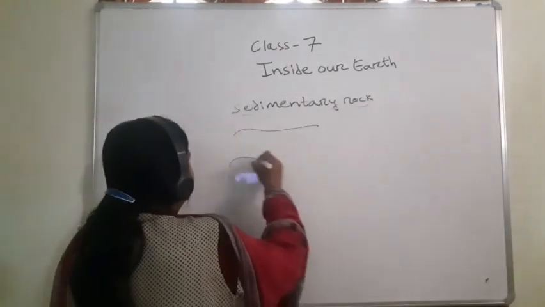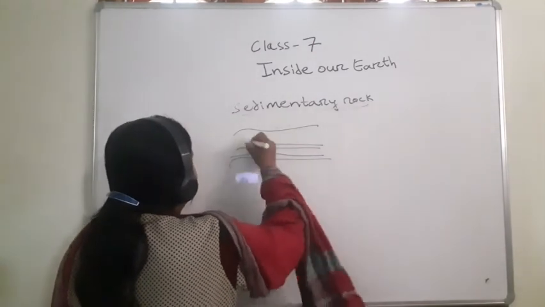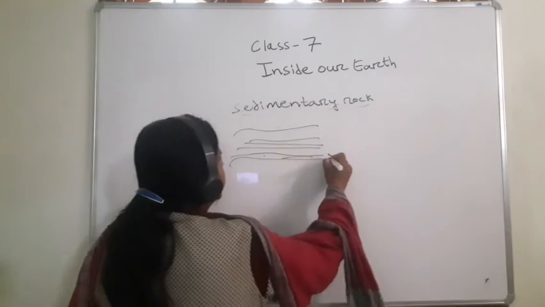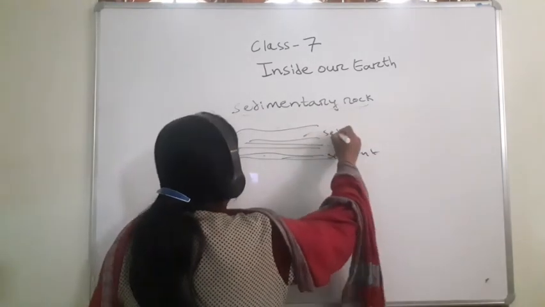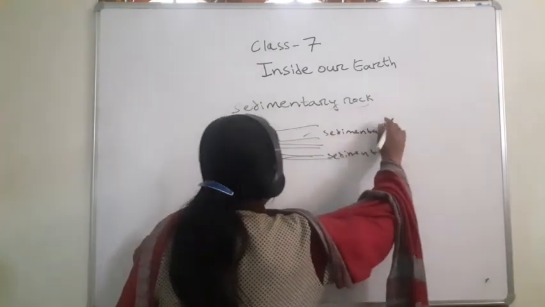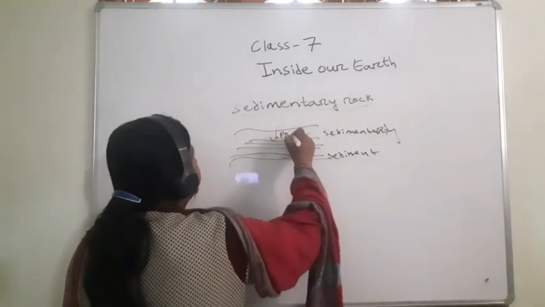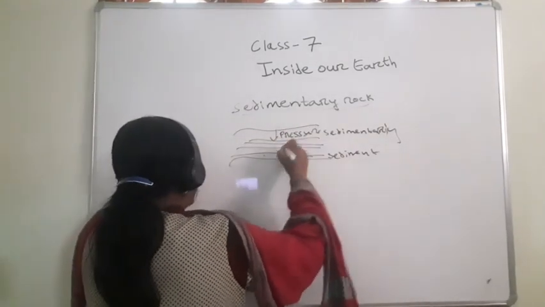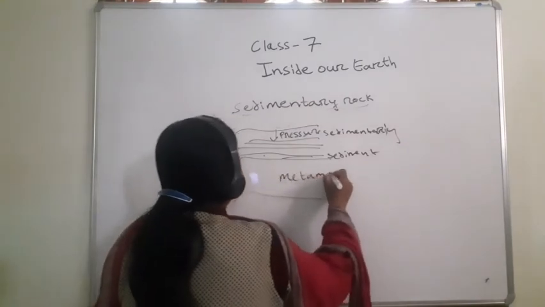See, here in the sedimentary rock, pressure is applied on the layers of sediments. So sedimentary rock is formed. Here, how metamorphic rock is formed.